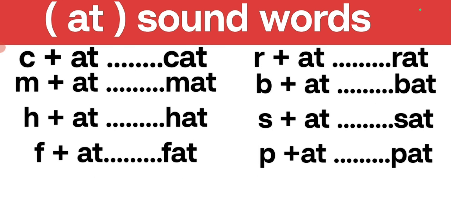H, at, hat. F, at, fat. R, at, rat. B, at, bat. S, at, sat. P, at, pat.